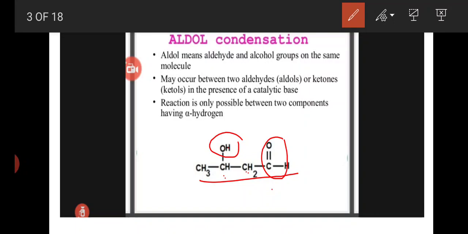This aldol condensation reaction will take place between two aldehydes or two ketones, but the two components should have alpha hydrogen, and then only will the aldol condensation reaction take place.